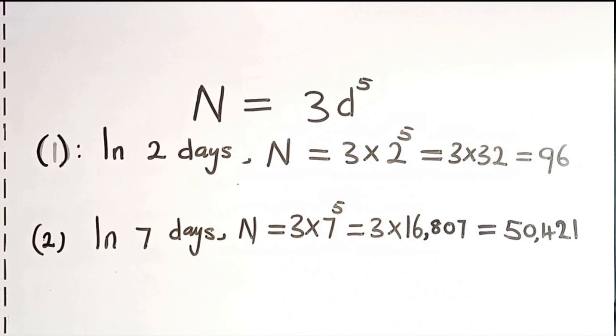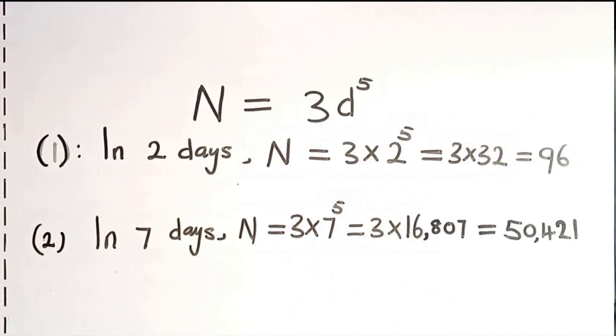Then 16,807 times 3 would give us 50,421 bacteria. In just 7 days, 50,421 bacteria, new ones for that matter, have developed and added to the number of bacteria in the man's body before.